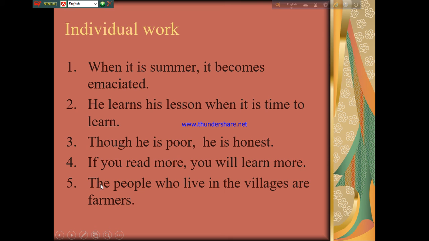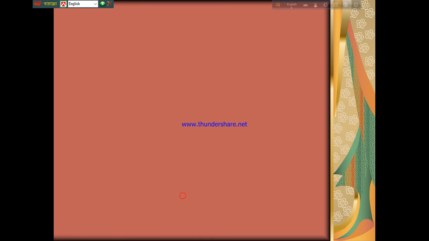Then we see the next sentence. The people who live in the village are farmers. Here who is a relative pronoun, you have to omit it, and then with the verb live you have to add ing, then rest of the sentence will be the same, no change will be here. So the answer of this sentence is the people living in the village are farmers. I think you have got it.